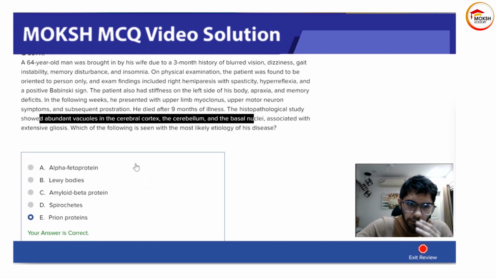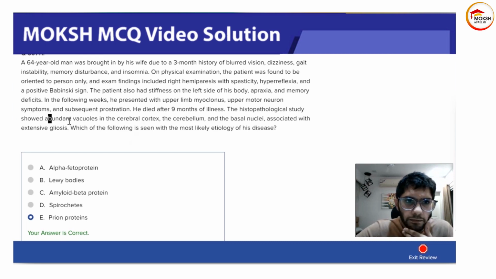So abundant vacuoles, because the main pathology here is that prions are a particular set of proteins which are capable of converting a protein which exists in the brain, say protein A, into a different tertiary structure from the normal body's protein. Protein A is a healthy protein.